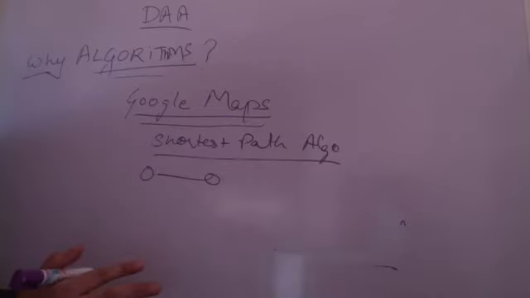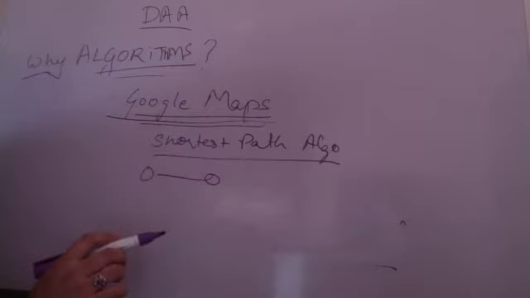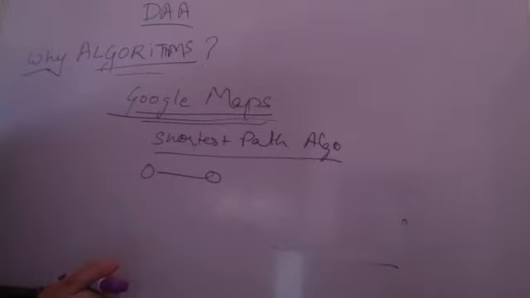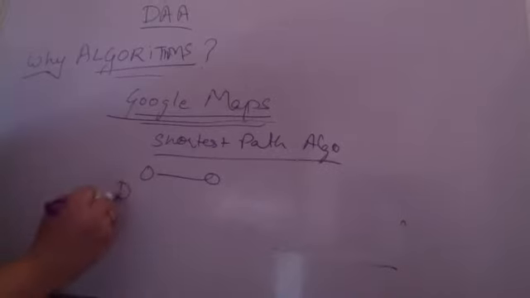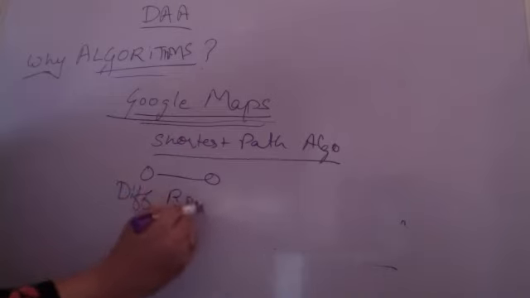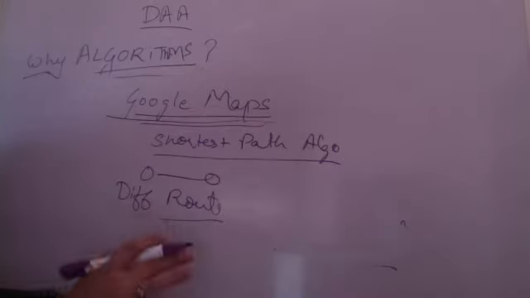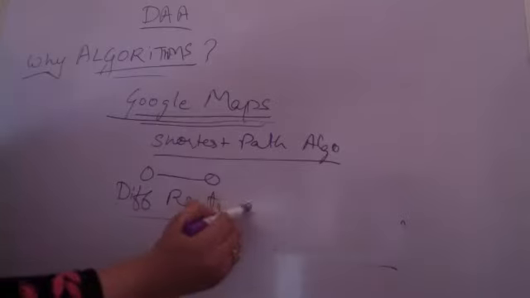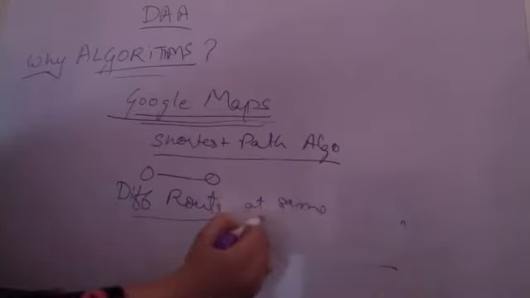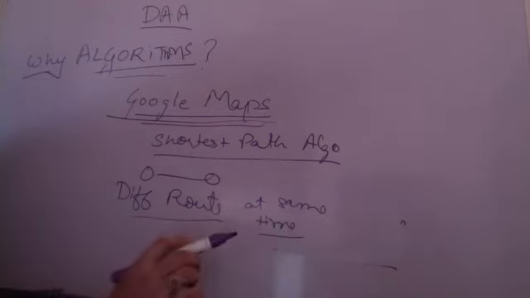So what happens is, if you have noticed, when you are searching using Google Maps, every time you do not get the same answer. Has it happened that you get a different route every time? Sometimes you might get the same route also, but it's not necessary. Yes, ma'am, based on the traffic and the road conditions. Say I'm checking at the same time daily, during the same traffic hours, with the same traffic conditions, still I might have a different route.